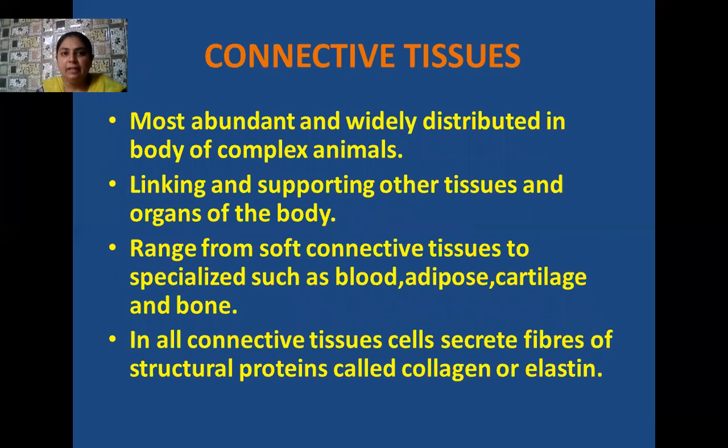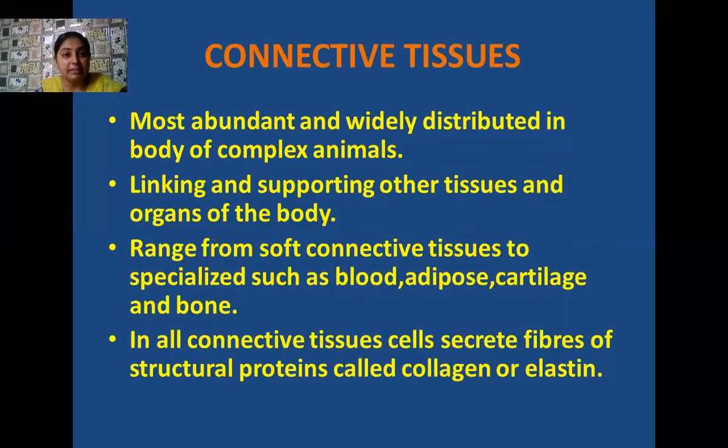Okay, students. Now we are starting the next type of tissues, which are known as the connective tissues. As the name itself indicates, their main function is linkage. They link various organs and tissues of our body, and besides this, they also provide support to our various body organs.